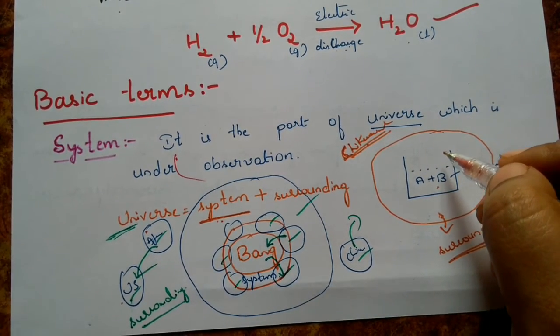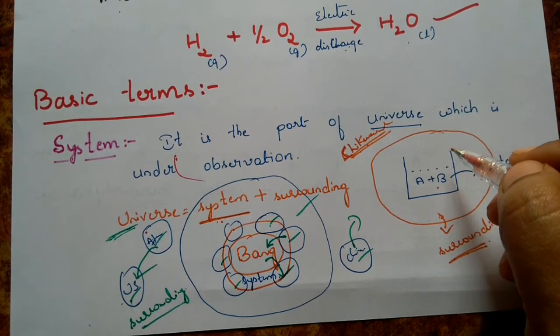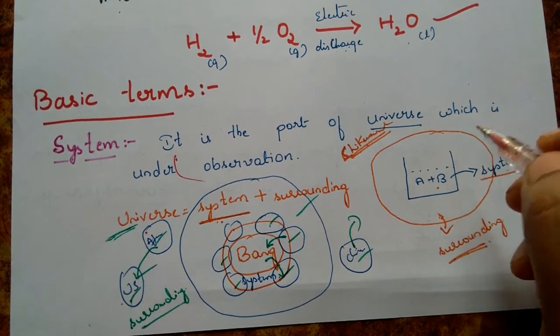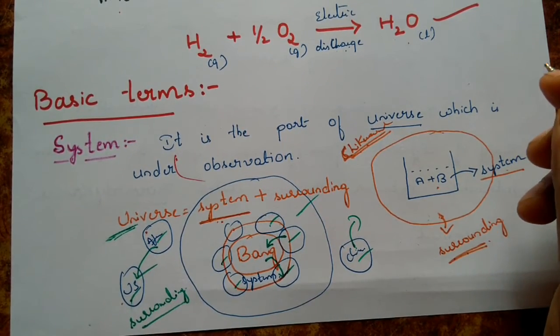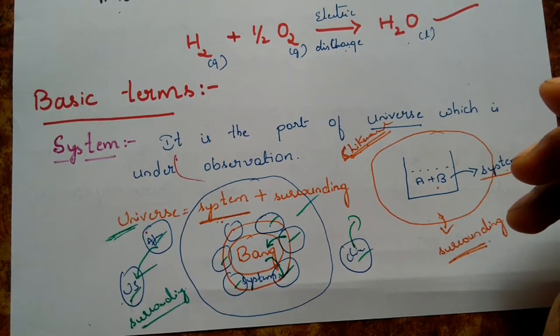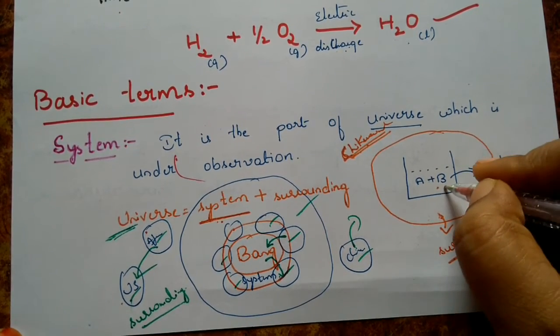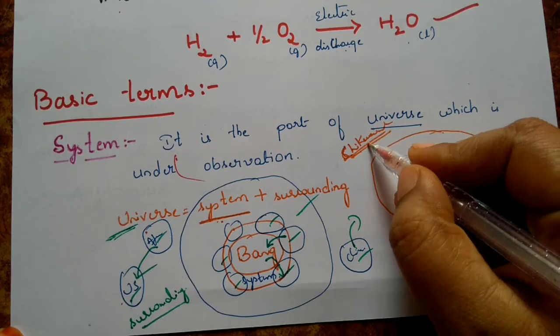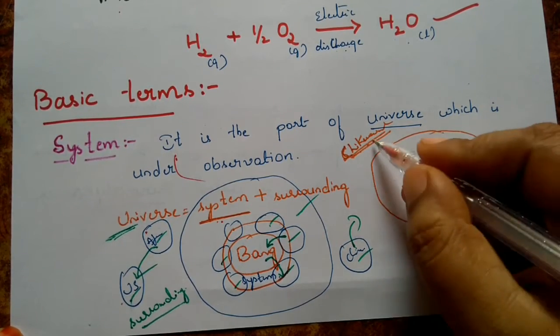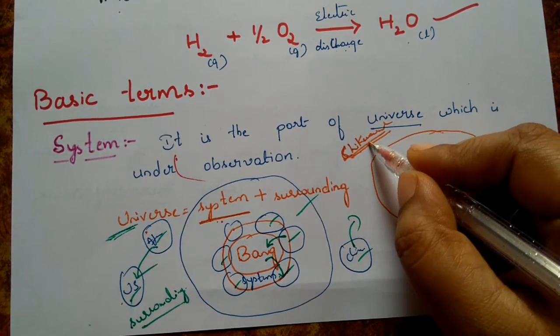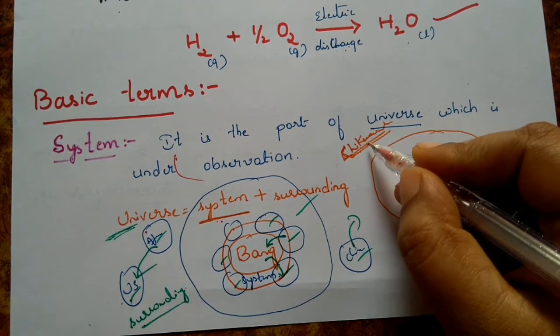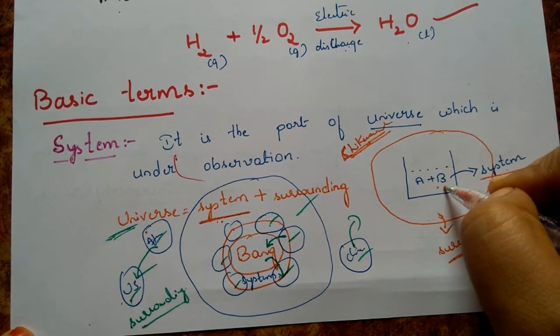Suppose it rains in Hubli, or in our place where the reaction is being conducted, then that temperature may affect the system. Somewhere very far from the system, if there is any change in that place, it is not directly affecting our system.